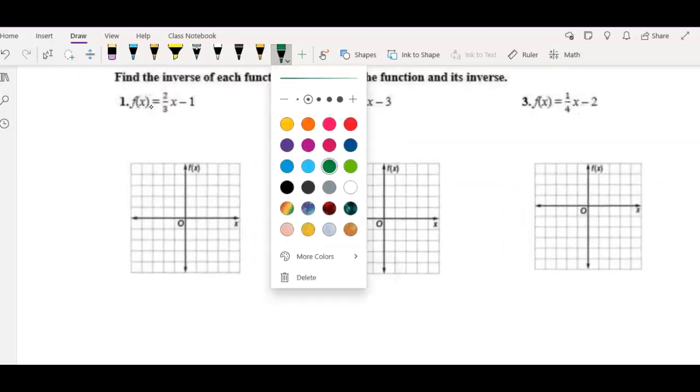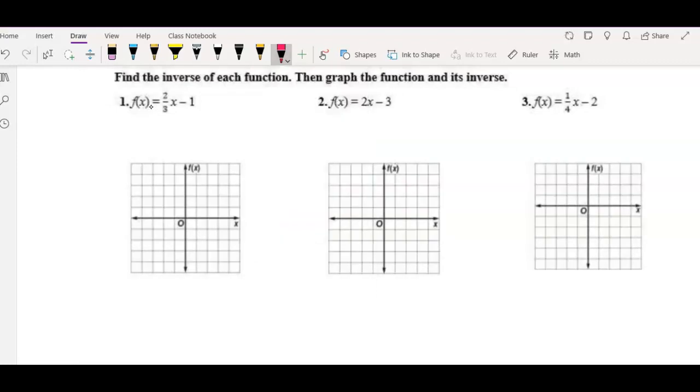So the first step, we want to replace f of x with y. And next, we want to switch x and y. So my next line will be x equals 2/3 y minus 1. And then finally, we solve for y. So to solve for y, I need to add 1 to both sides. X plus 1 equals 2/3 y.